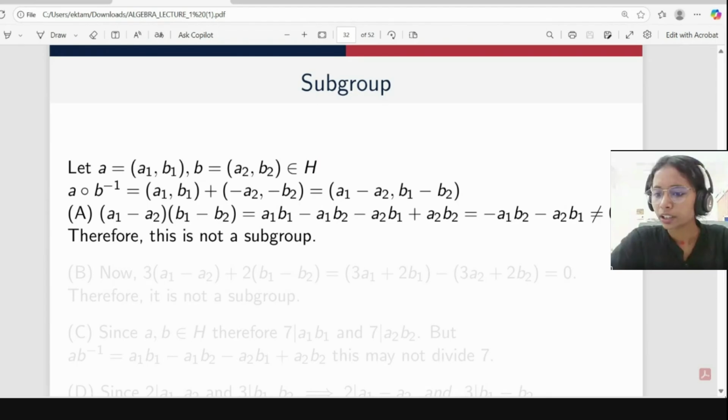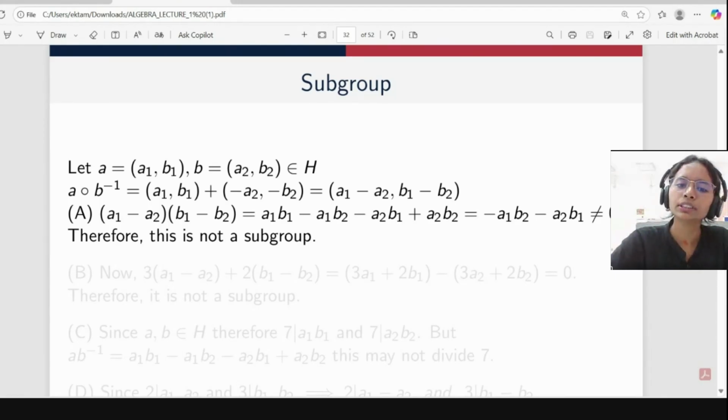First we want to check whether it is a subgroup or not, so a composition b inverse should belong to that set only.